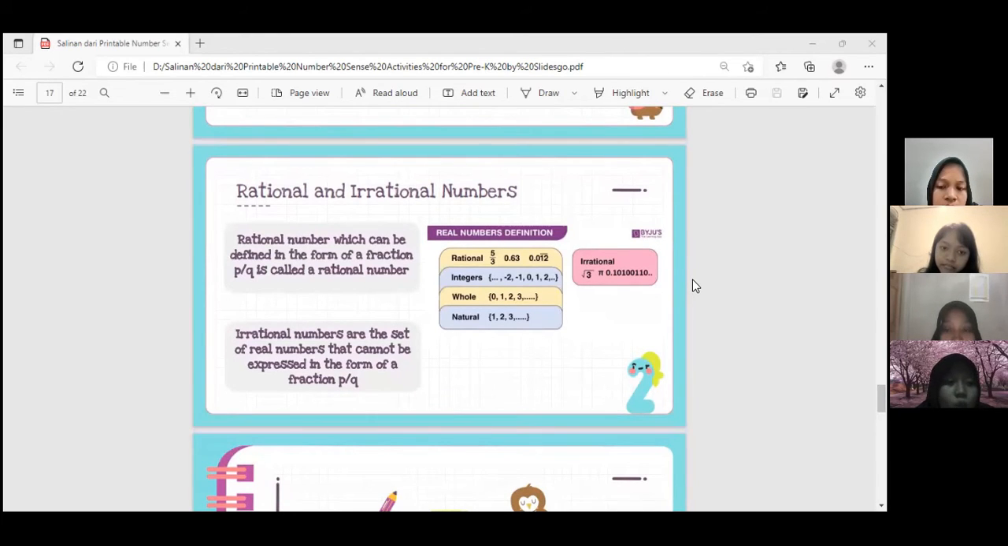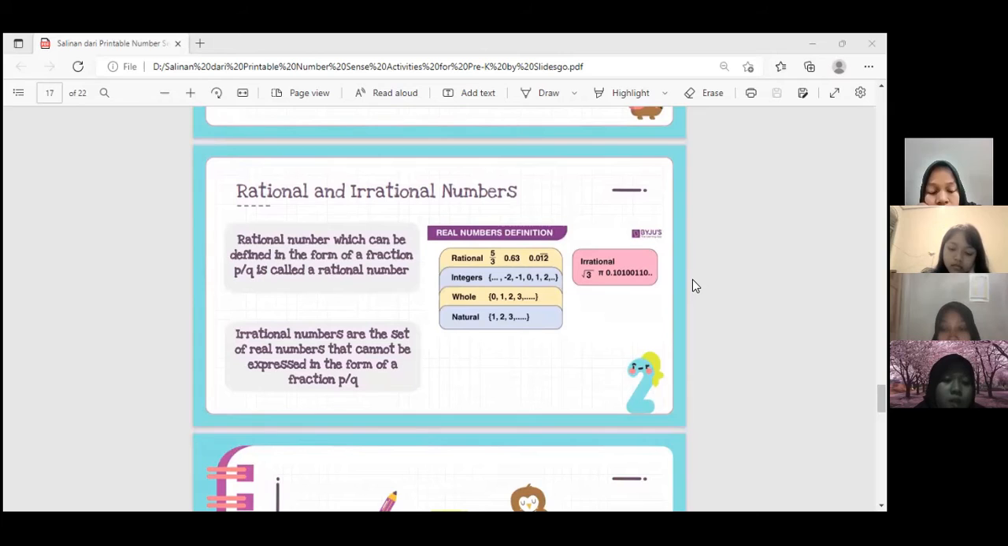Rational numbers can be defined in the form of a fraction p divided by q, where the numerator in the fraction is represented as p and the denominator as q, where q is not equal to 0. A rational number can be a natural number, a whole number, a decimal, or an integer. For example, 1 divided by 2 and 0.5.